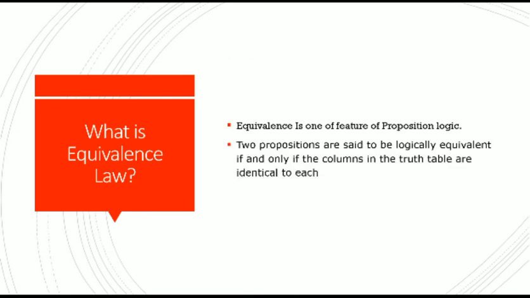Now if we move forward, what is an equivalence law? Equivalence law is one of the features of a proposition logic. That means I have defined the truth table. Now in this truth table there can be multiple columns. If any two columns match, then it is logically equivalent. That means the entire table with the matching columns is logically equivalent. So this only defines that two propositions are said to be logically equivalent if and only if the columns in the truth table are identical to each other.